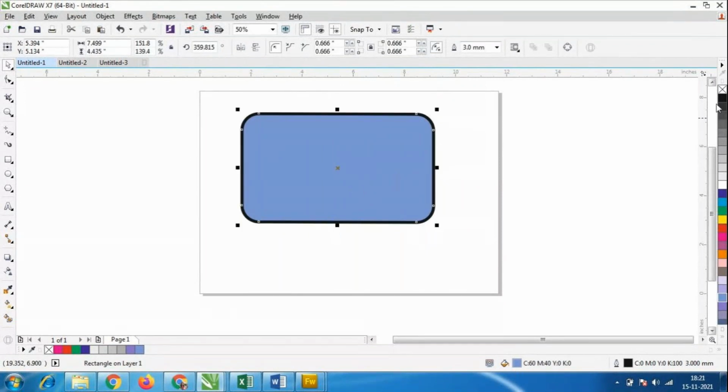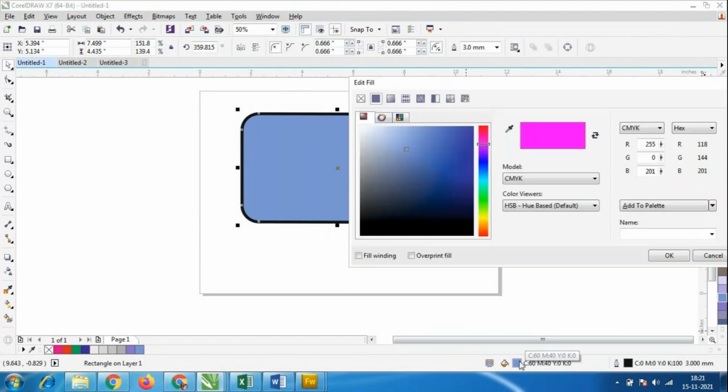See, these are the default colors which are already available, but we want some shading like light yellow, light green, dark brown, something like that. If we want to make a modification, we always have to go to the color palette. So I'll go to this fill color. If you keep the mouse here, it tells how much cyan is there, how much magenta, how much yellow, and how much K, in the sense black. You people already know what CMYK is, right? See, cyan is 60, magenta is 40, yellow is 0, and black is completely 0. Correct, whatever colors I have used. I'll double click on this and look here.